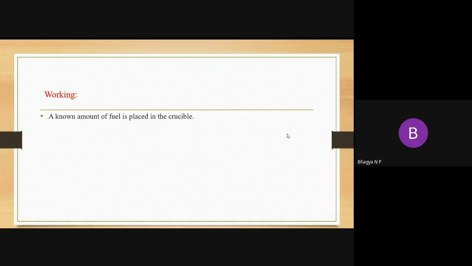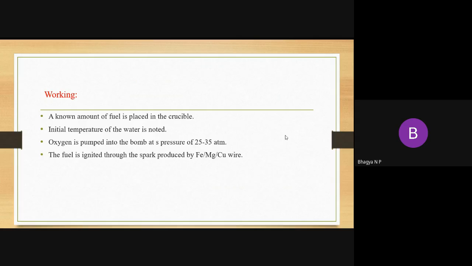Working means, first the fuel is placed in the crucible. Then the initial temperature of water is noted. Which water? The water which is placed in the calorimeter. Next, oxygen is pumped into the bomb, and the fuel is ignited through the spark produced by the iron wire.